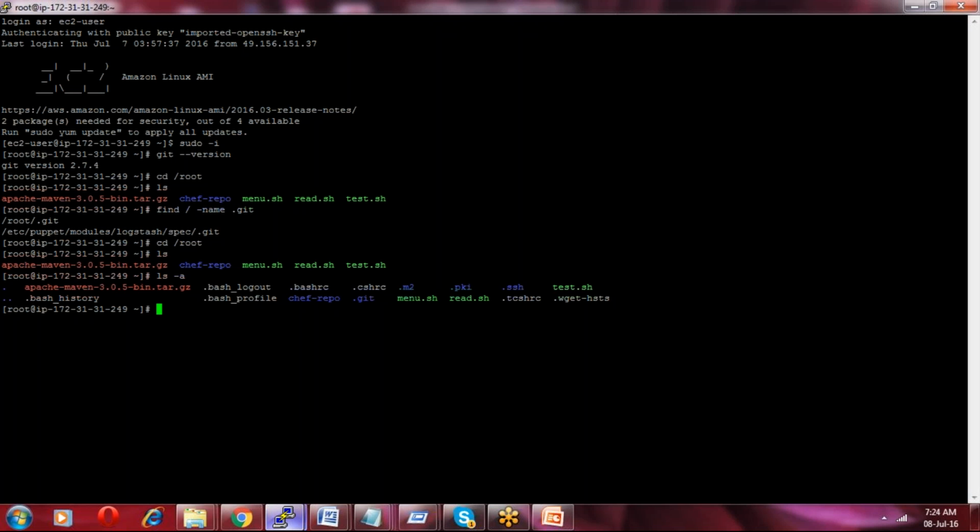Once that .git folder is created, you have to move whatever data is there in your local machine to the .git folder. But straight away we will not move it. We will move the data in the form of objects.